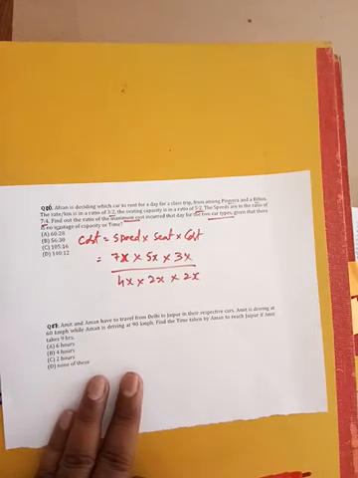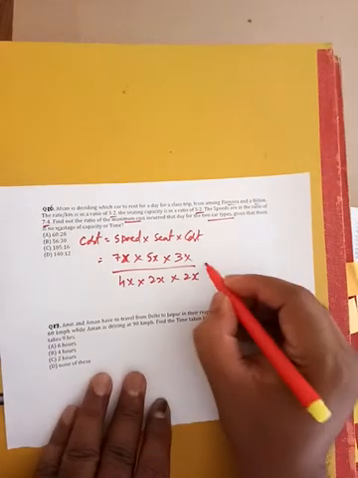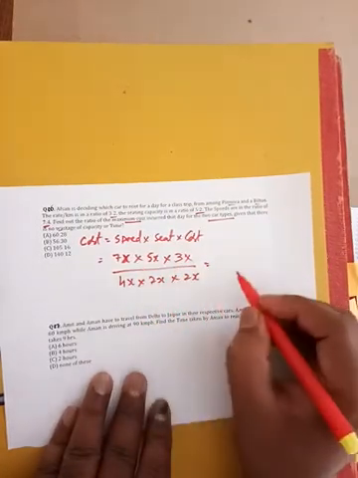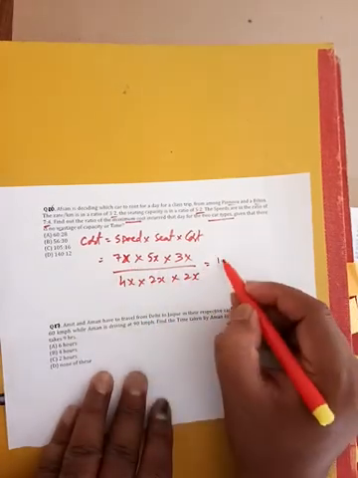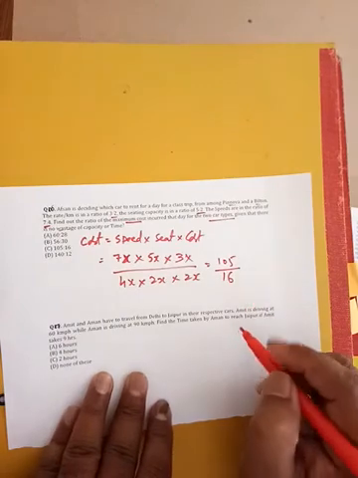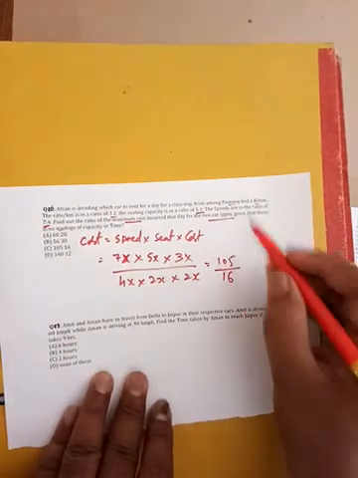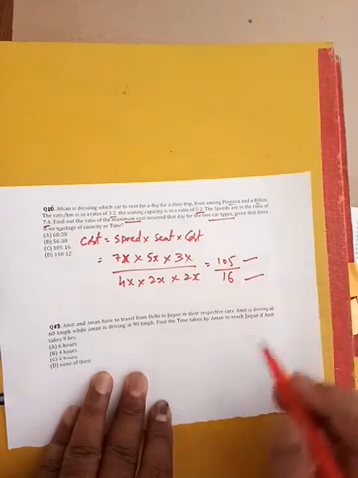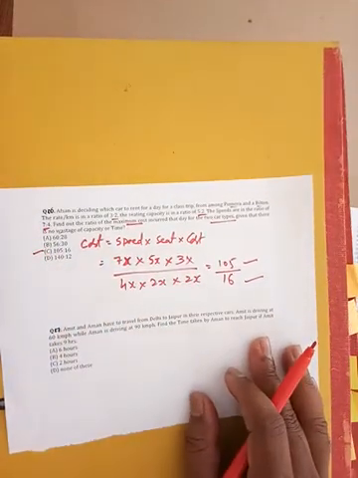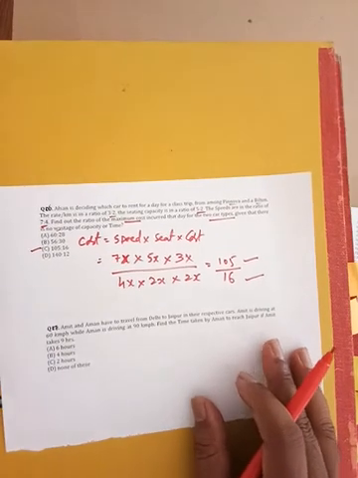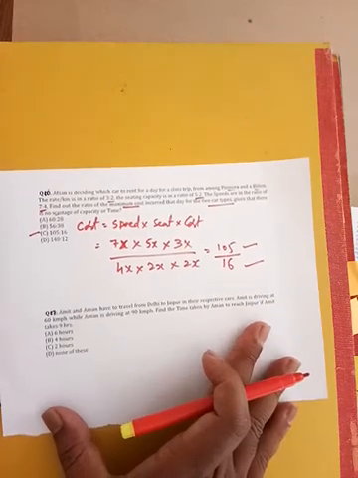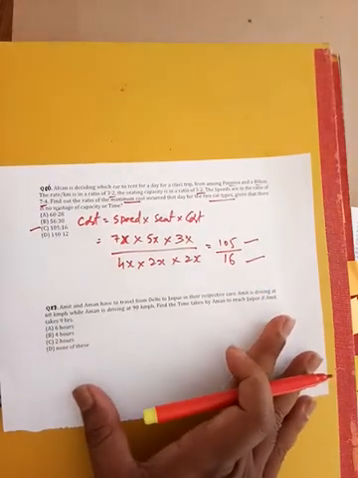Okay, so by simplifying this, x cancels here. 7 5s are 35, 35 3s are 105, by 4 2s are 8, 8 2s are 16. So 105 by 16. We can say that the maximum cost for Pinova is 105 and Bilton is 16, right? So option C will be the answer. This is something tricky which is rarely asked in the examination, but if the paper is tough, then these kinds of questions may be expected.